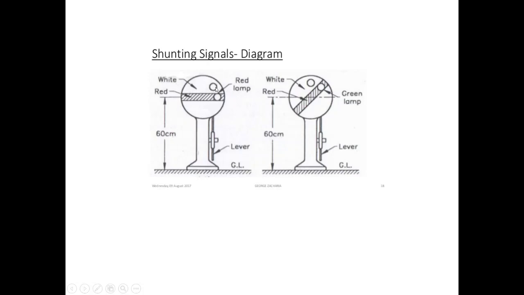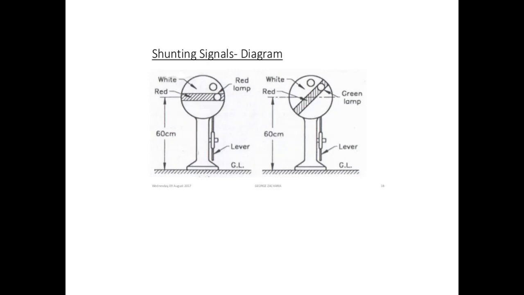The disc can revolve in the vertical plane by pulling the lever by hand. By pulling this lever, it can be moved in a vertical plane. Two holes are provided, one for the red lamp and the other for the green lamp.